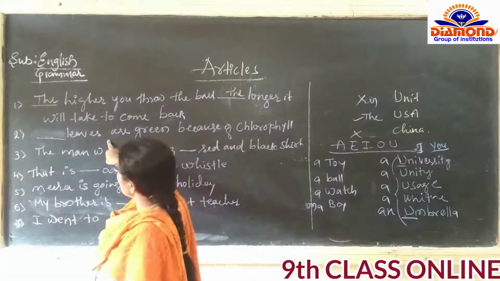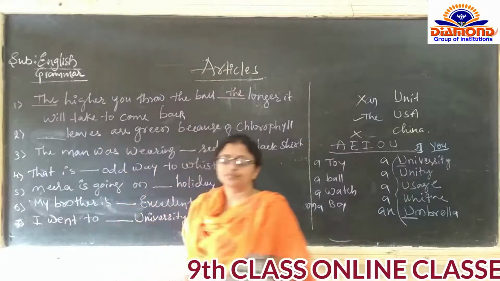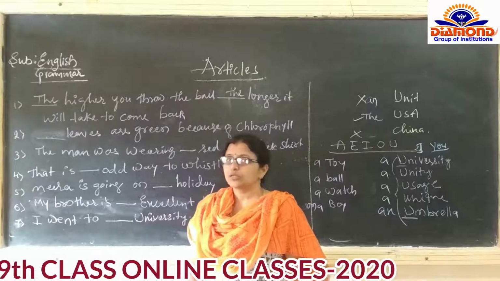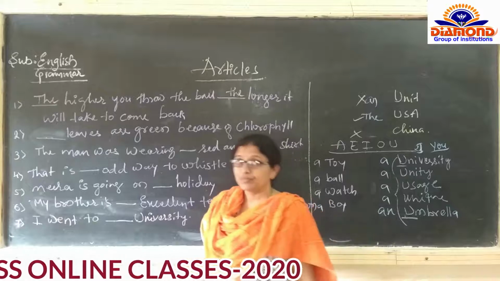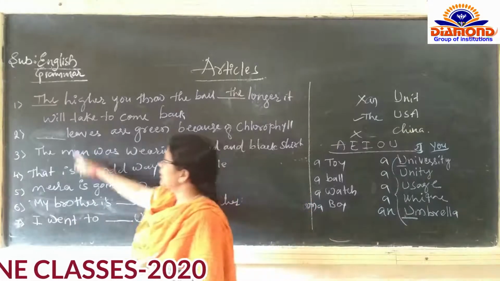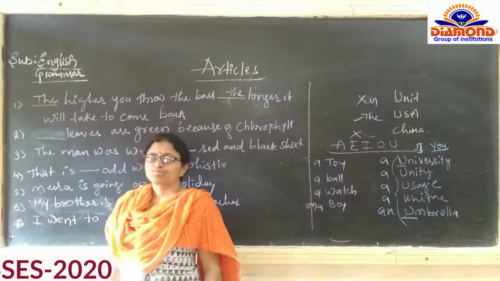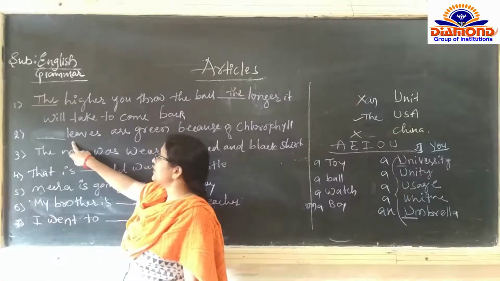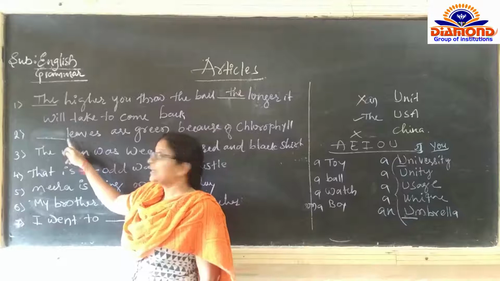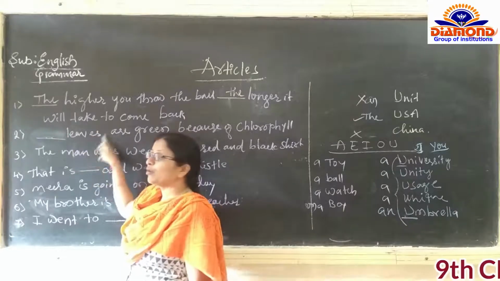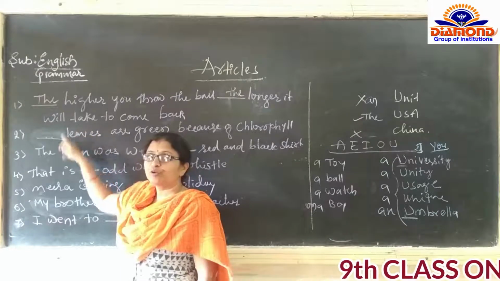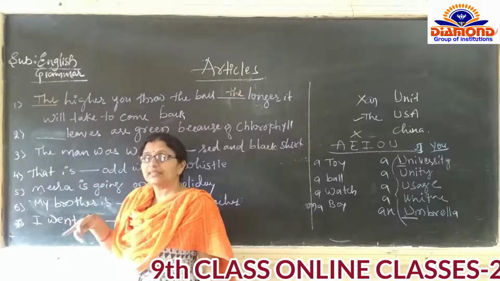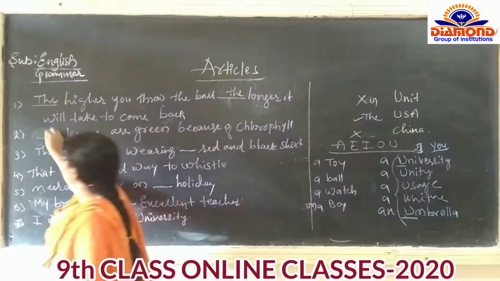Then next one is leaves. What is this, leaves? The or a? There is a confusion. Which article is used? L is a consonant here, but leaves is a group of leaves. For a group, for a class, the must be used there.